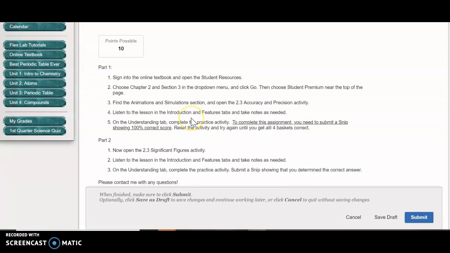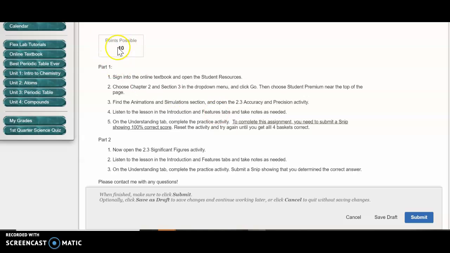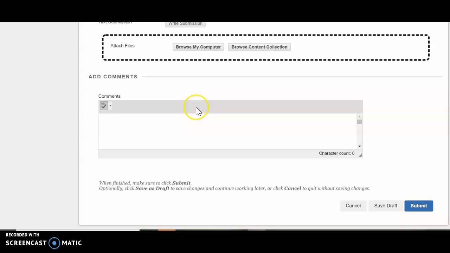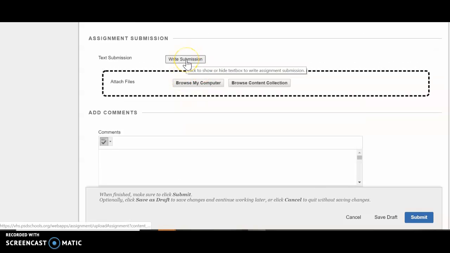So you'll click on the link. This is what a Dropbox actually looks like. Shows you how much it's worth, reminds you of the instructions. And then you have a couple options. You could write a submission, which I will tell you is the hardest way to do it. The best way to turn something in is either to upload a Word document or just copy and paste a link to a Google Doc right there. That allows you to use an actual spell check and all that good stuff.